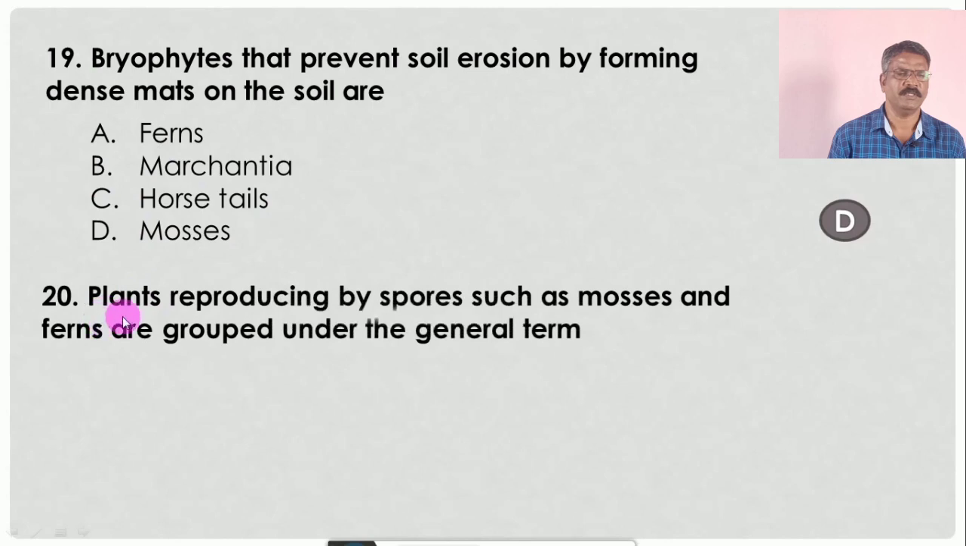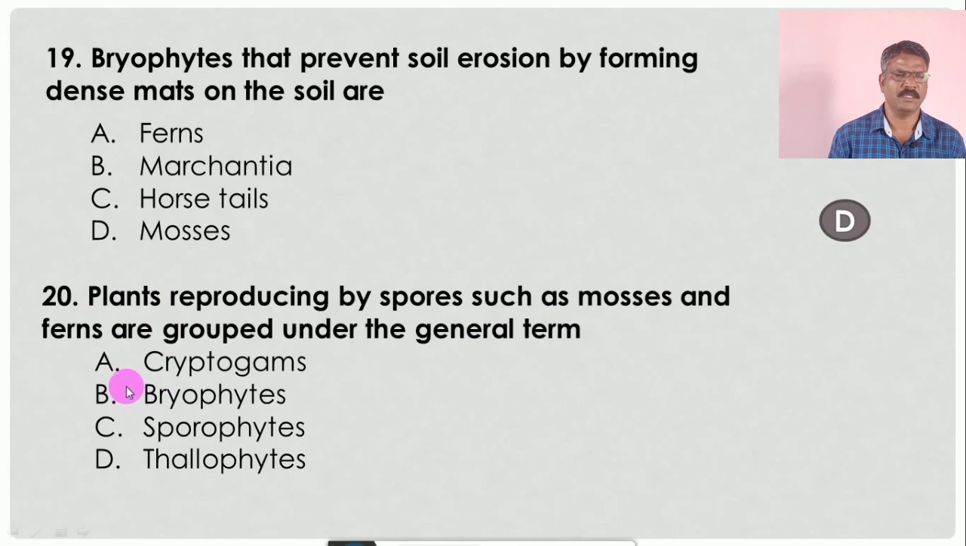Question number 20. Plants reproducing by spores such as mosses and ferns are grouped under the general term of, the options are A. cryptogams, B. bryophytes, C. sporophytes, D. thallophytes, and the correct option is A, that is cryptogams. So this is all about the 20 multiple choice questions based on bryophytes part 2nd.